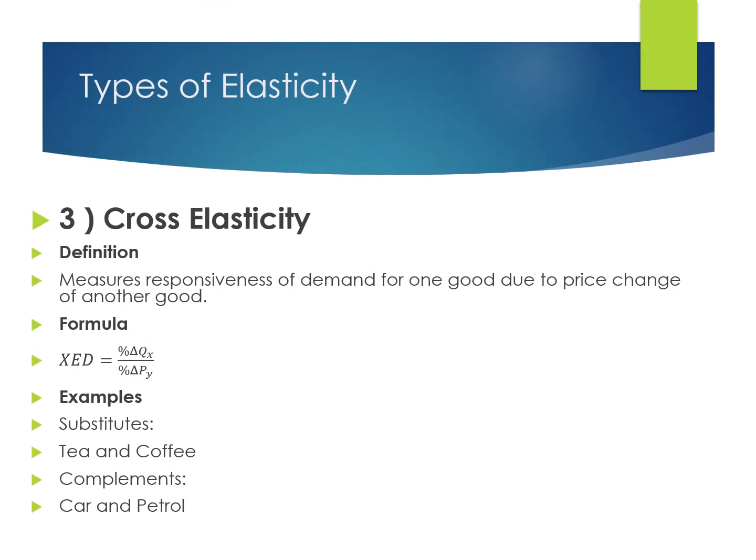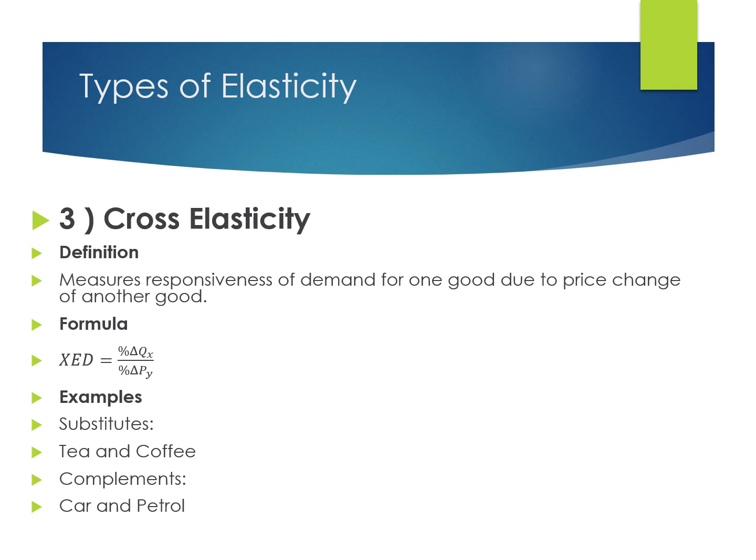The type is cross elasticity of demand. Cross elasticity of demand measures how demand for one product changes when the price of another product changes. The formula is change in quantity of one product divided by change in the price of another product, which is Y. Now, examples: substitute goods and complementary goods.